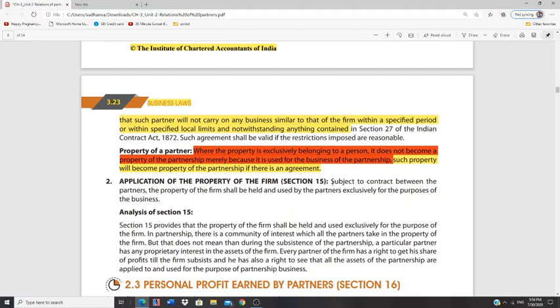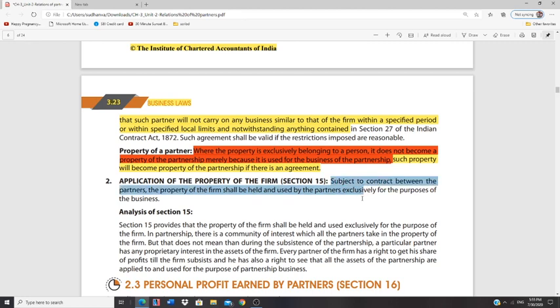What do you mean by that? Whatever property is the property of the partnership firm should be used only for the purposes of the business. I'm highlighting this particular point in red. See, subject to the contract between the partners, the property of the firm should be held and used by the partners exclusively for the purpose of the business itself.